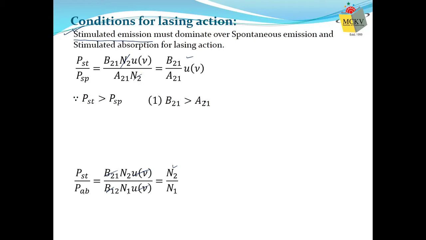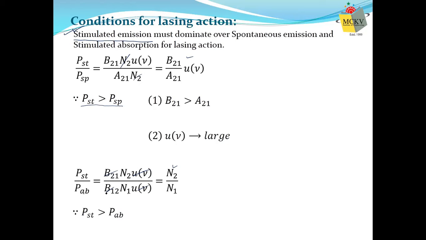Second point, maybe B21 is greater than A21, but U is very small, fractional. Then PST may not be greater than PSP. So the second condition is that U nu should also be large. The more the energy density of photons, the more the stimulated emission process will be than the spontaneous emission process. So U nu should be large. These are the two conditions we get if we want stimulated emission greater than spontaneous emission.